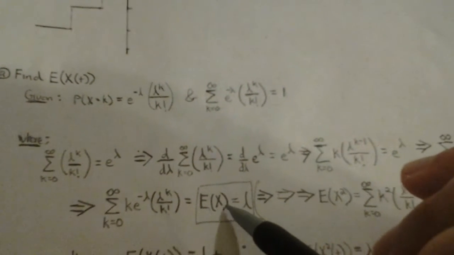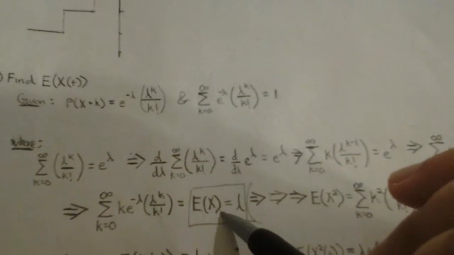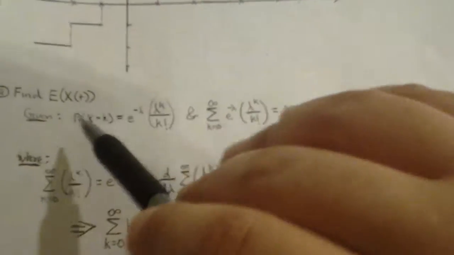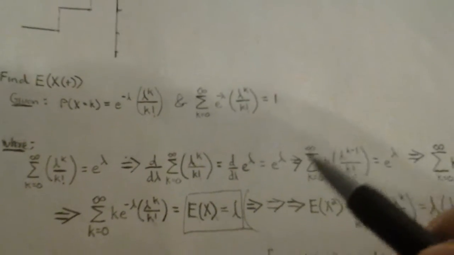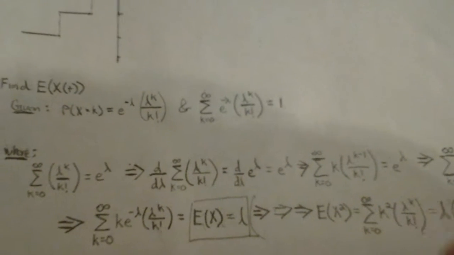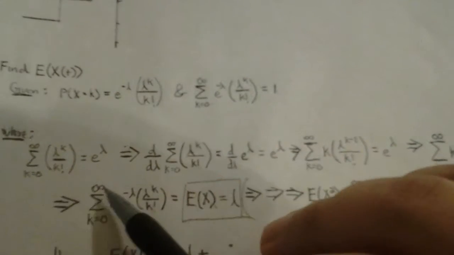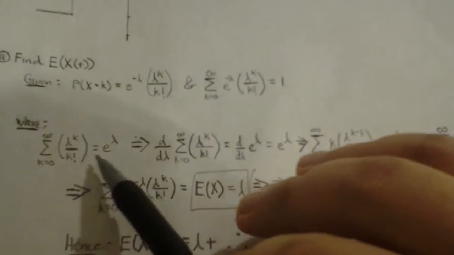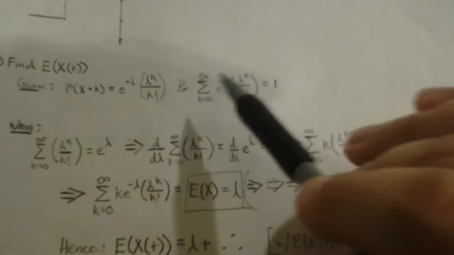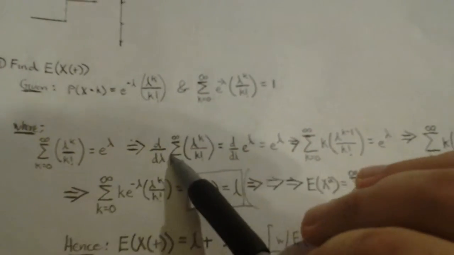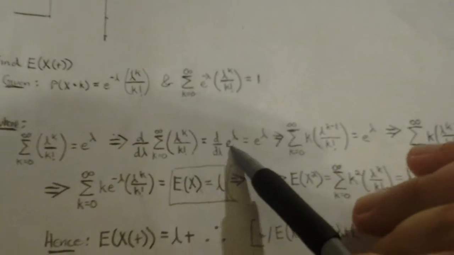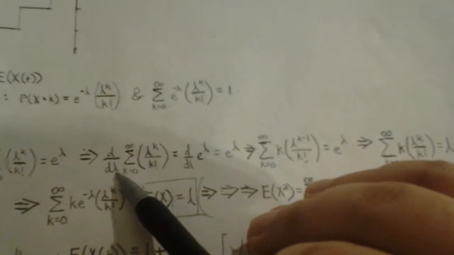Now, we could actually derive what the exact expected value of X is. We've done that in a past exercise. The only difference here is that we're going to be doing X in terms of t. In the end, we just basically tack on the t. We've done this in previous homeworks. But basically, if this is equal to 1, we can bring the e to the negative lambda over to get this equation. And then if we take the derivative of both sides, this just ends up being e to the lambda again. We take the derivative of this with respect to lambda.